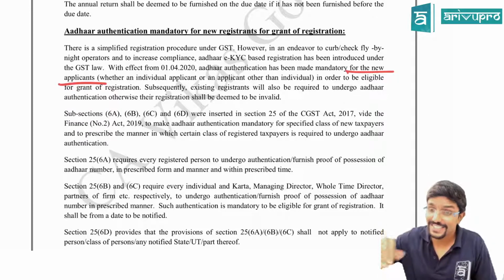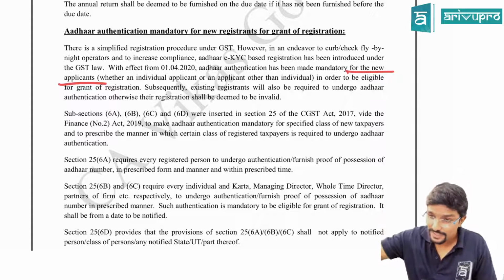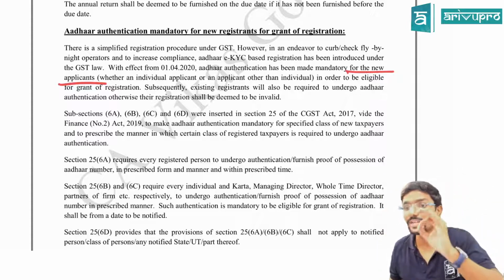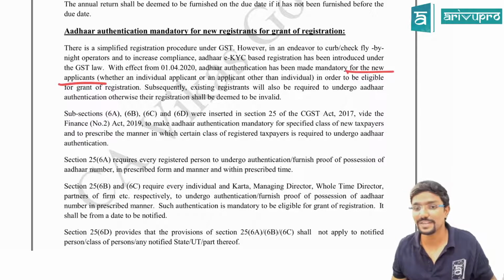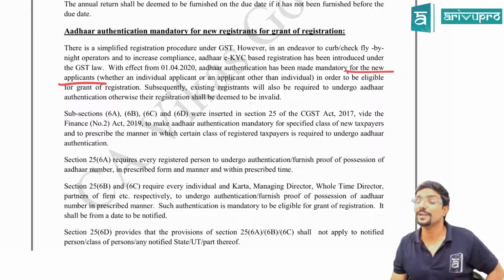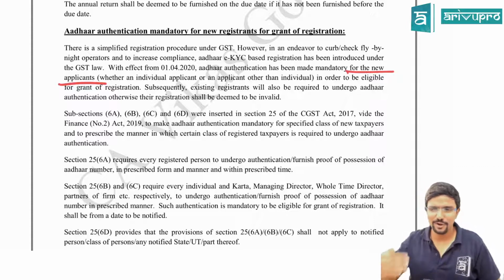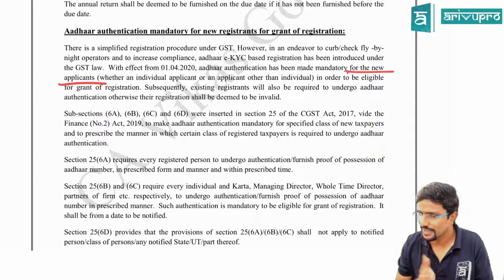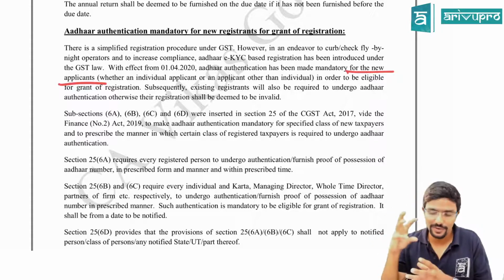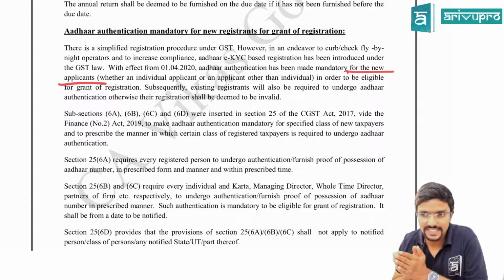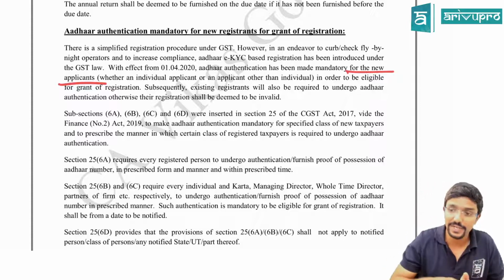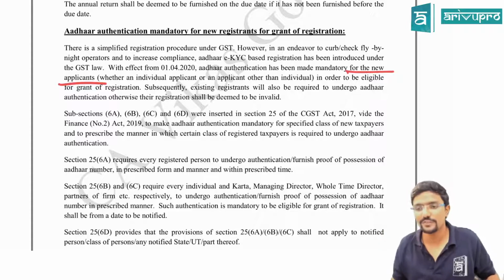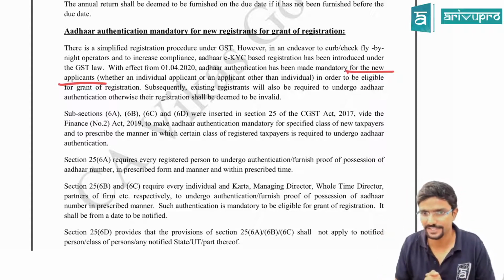Subsequently, existing registrants, that means whoever is already registered before 1st April, will also be required to undergo Aadhaar authentication, otherwise their registration shall be deemed to be invalid. Agree? They keep on giving some deadlines: within this date, you have to link your Aadhaar. Correct? So even the person who has been registered under GST before 1st April 2020 has to authenticate their Aadhaar. But they will be giving some deadlines, within which you have to get your authentication.